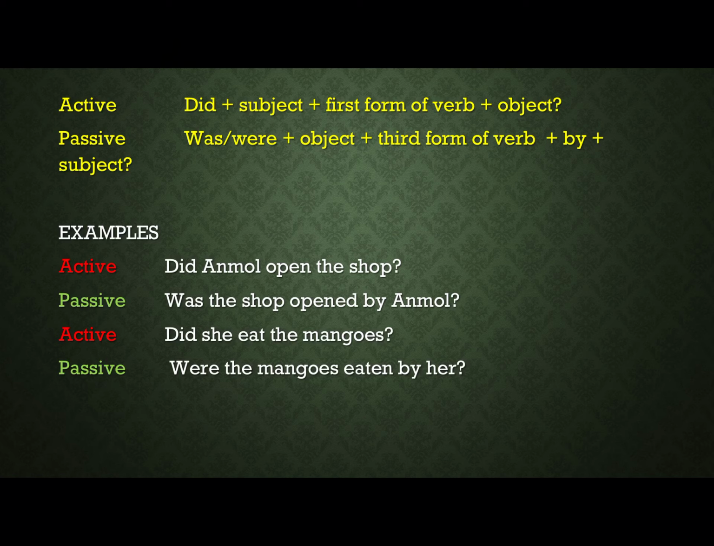Did Anmol open the shop? Was the shop opened by Anmol? Did she eat the mangoes? Were the mangoes eaten by her? She is singular, but the mangoes are plural. When we are making passive voice, we will be using were.